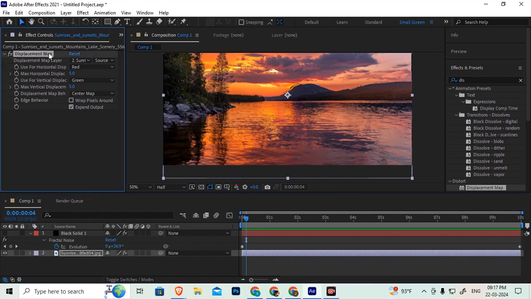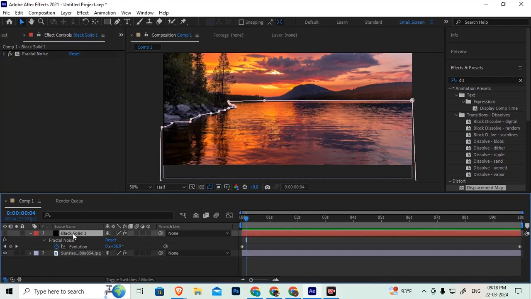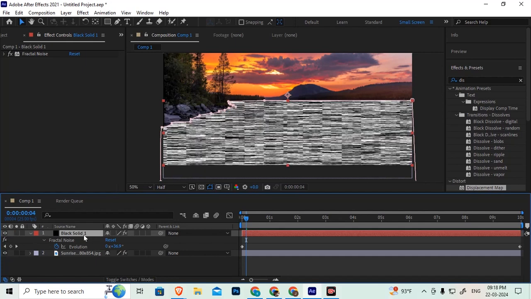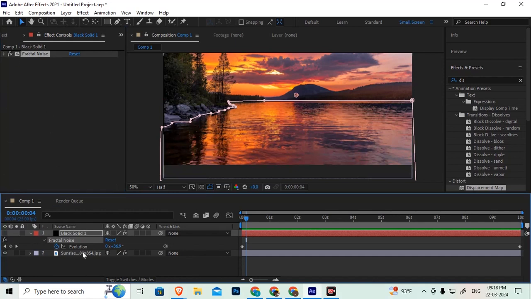So in the displacement map now, we have to show the displacement map layer should be black solid. Means with the help of black solid, it should create a disturbance, noisiness in the image. Clear? Yes, sir. After showing black solid layer, the black solid, it is not having anything. It is just having black color. The fractal noise, it is working from effects palette.